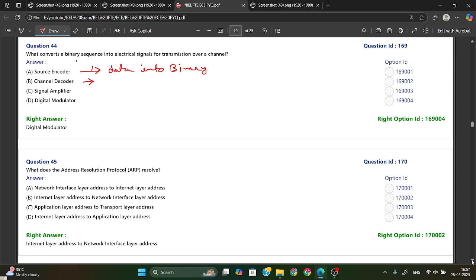Channel decoder means what? A decoder is used on the receiver side, so it will decode the received signal.